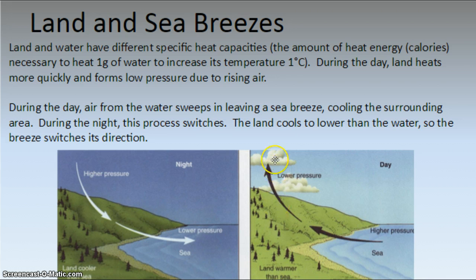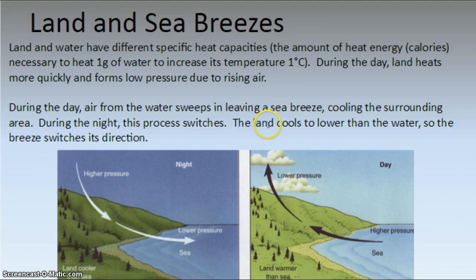So if air is rising on land, right, land is going to heat up more than that of water. This is going to rise. It's a low pressure. We've defined low pressure as air rising. Air is going to be filling in this space from the sea water. So we create what we call a sea breeze. So during the day, there's a low pressure over land, and we get what's called a sea breeze.